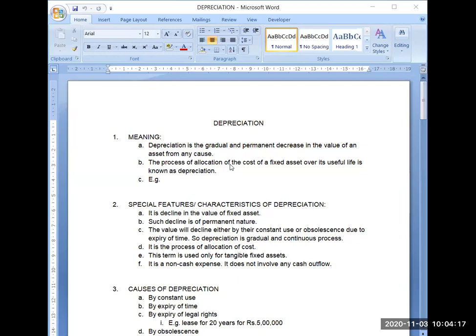So again, now you have prepared the profit and loss account also, so you will be able to understand easily what I am saying. Suppose I have paid a salary. That salary I have paid for that 1 month's benefit which I have already consumed, because I have taken the services of my employees. So I have paid the salary. That salary has been transferred to profit and loss account because it is a nominal account and it is an expense.